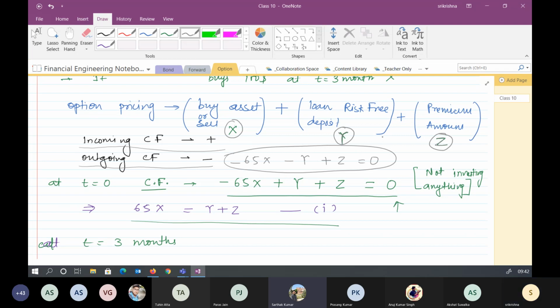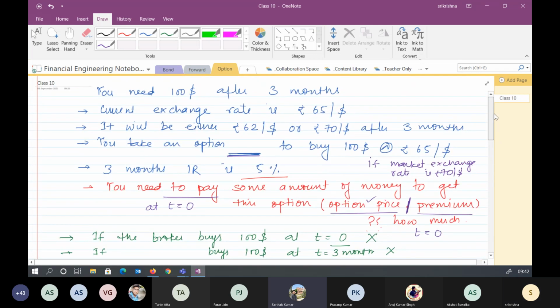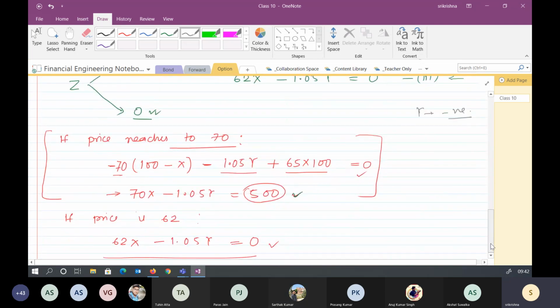So I'll need to go through it once more so that I get a better understanding. Which part? I need to go through the options part once more. It's not that it's not clear at all, but there are some points that I need to revisit so I get a better understanding, sir. I'll do it after the class. Sarthak, you can simply ask me whatever part you have not understood. No, sir, I have asked you all the questions. It's clear right now, but I need to do a revision once more to get a better grasp of it, sir. Okay, you can do it by yourself if you want to, and later on you can come back to me if you have any doubt. Yes, sir.